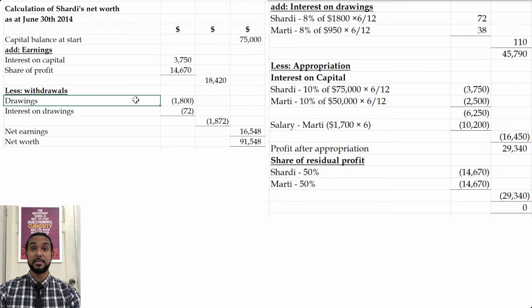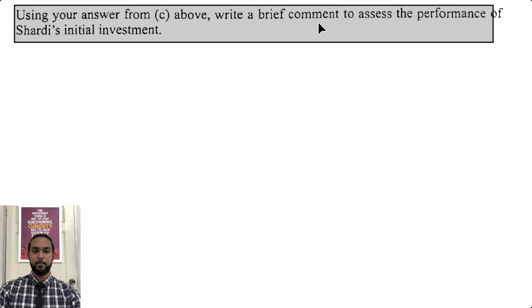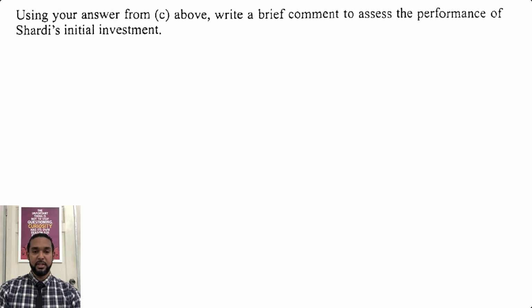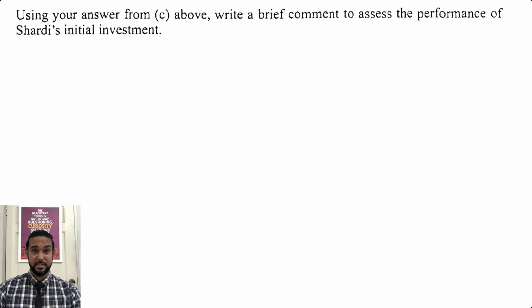Okay, let's take a look at the last part of the question. Alrighty, so it says, using your answer from C above, write a brief comment to assess the performance of Shadi's initial investment. Okay, so the performance of a partner's investment refers to how much money they earn on top of their initial capital contribution. So my little assessment, now this is not the only way to phrase this, so just be mindful of that, okay?